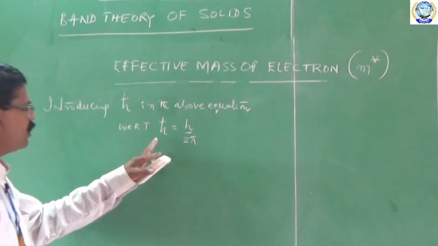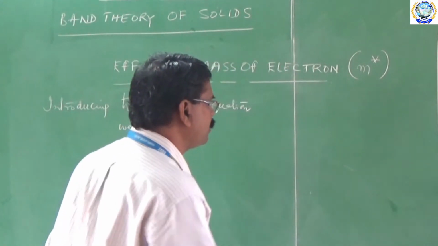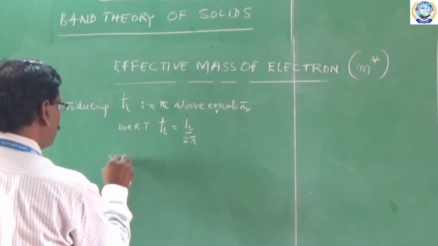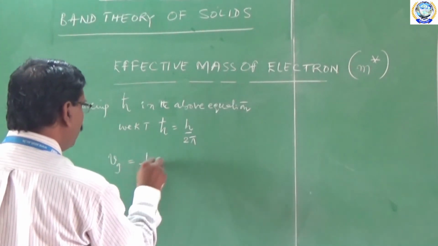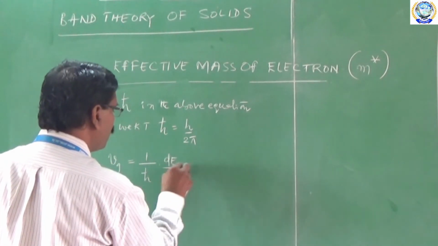Bringing this value into equation 2, we get Vg is equal to 1 by h cross into dE by dk.